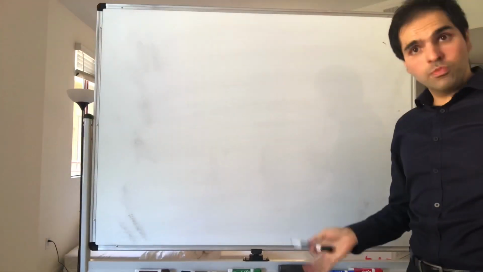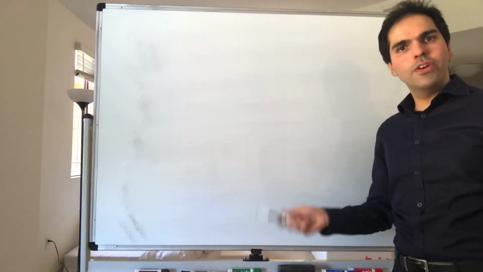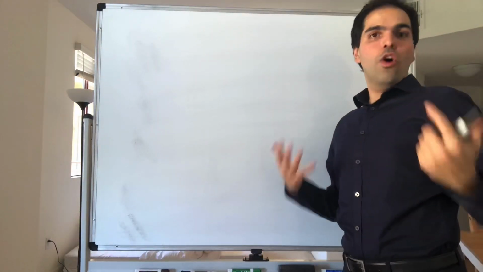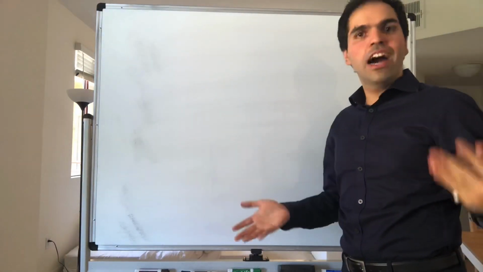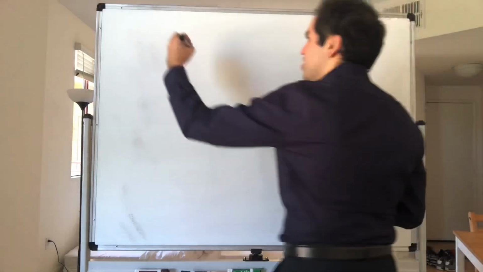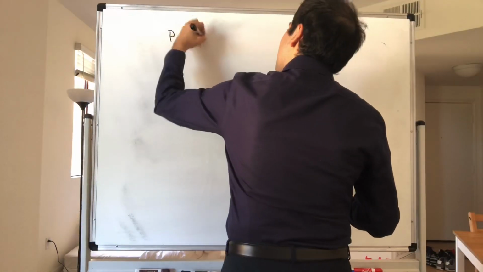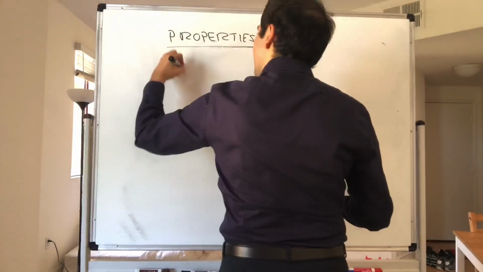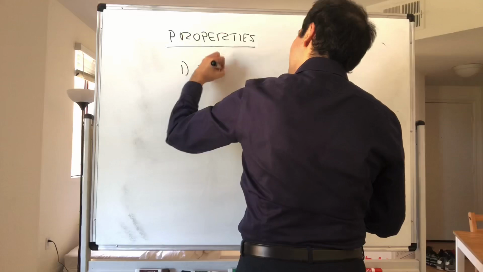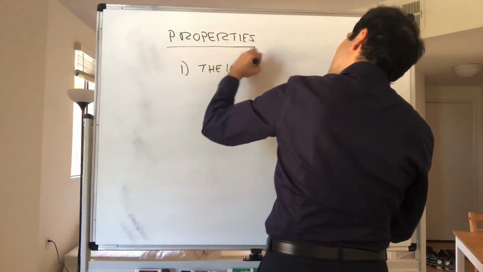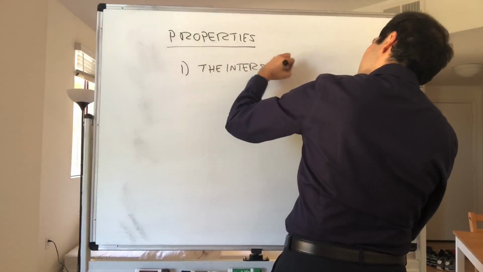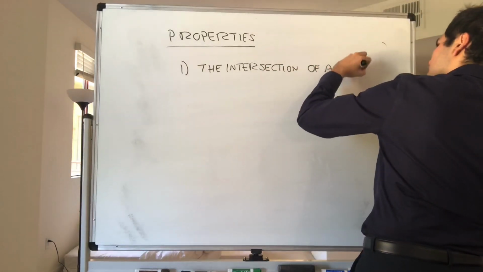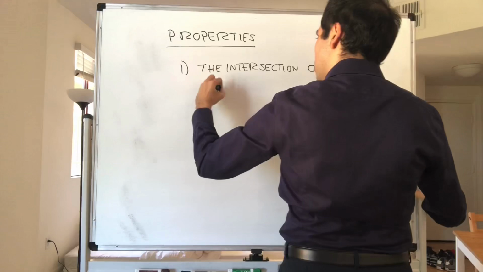Alright, so now let's move on with more general properties of closed sets. First of all, closed sets, just like open ones, behave very nicely with unions and intersections. So, properties. First of all, the intersection of any number of closed sets is closed.